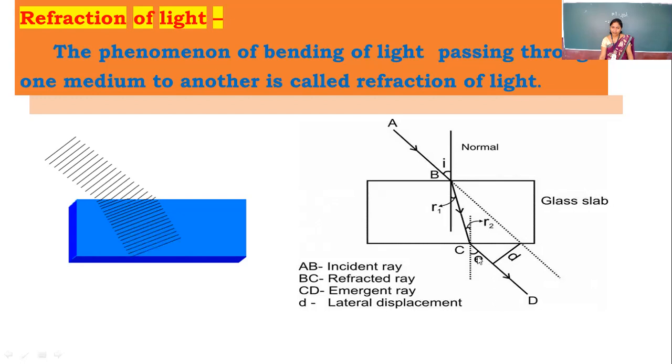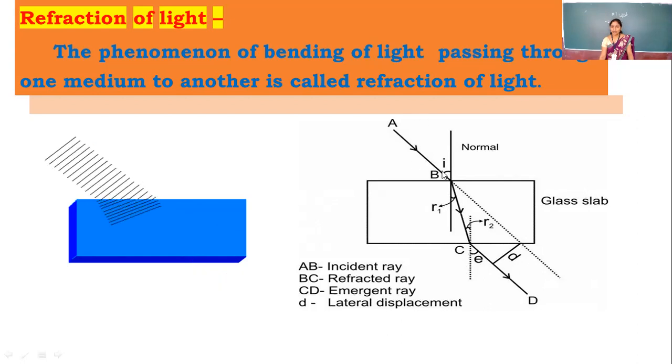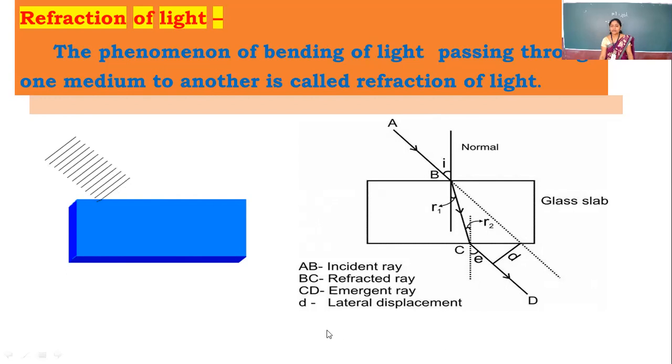Again, when light comes out of this glass slab, the medium is changed, and again light changes its direction. So in the diagram, AB is our incident ray, angle i is our angle of incidence, ray BC is our refracted ray, and angle r is our angle of refraction. The ray CD is our emergent ray.